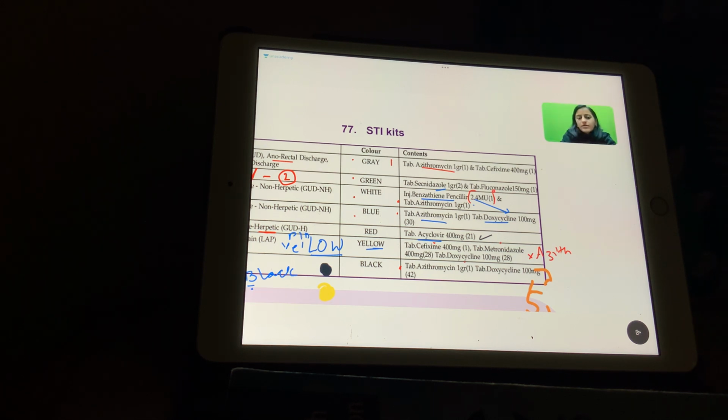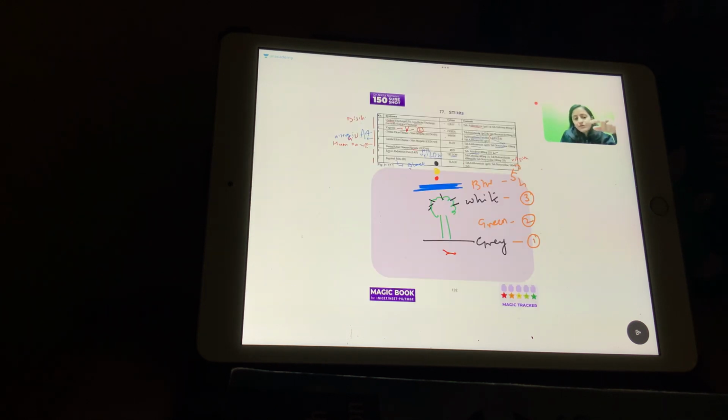All right. And STI kits is done. Remember the color coding, remember for what it is used, and remember just the components at least of the kits. So azithromycin is 1, 3, 4, 7.